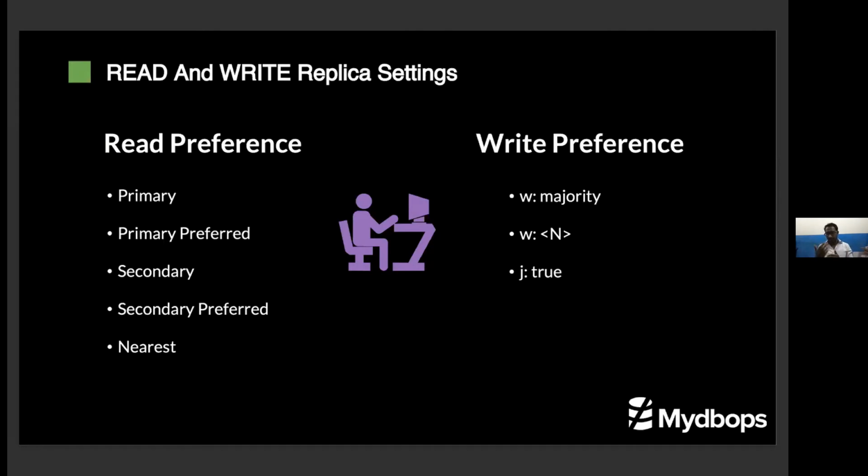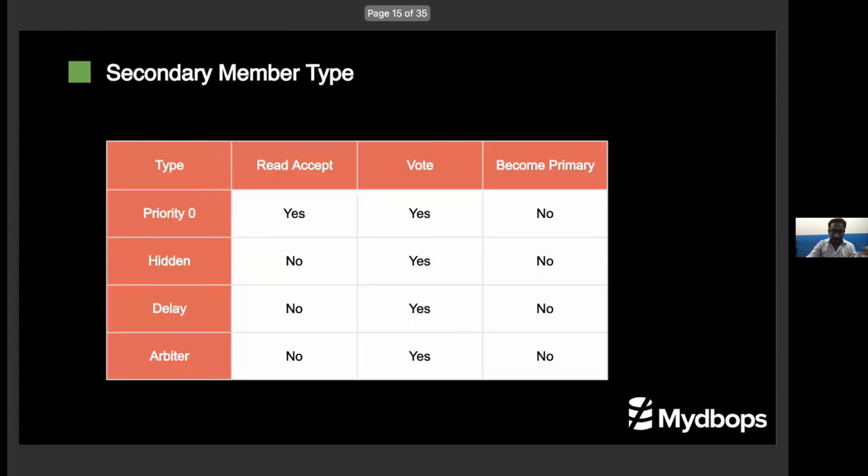Basically the default write preference is w:1. Based on your requirement and data integrity, you can decide the write preference value. And journal is the next level. It not only writes to the WiredTiger buffer, it also insists on writing to the journal. In Postgres people call that WAL.